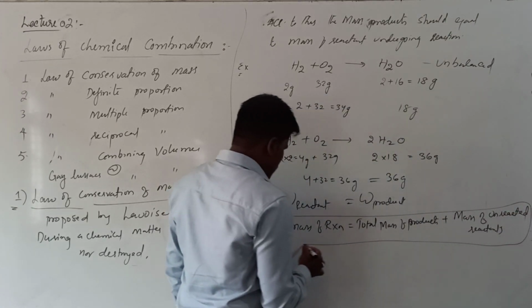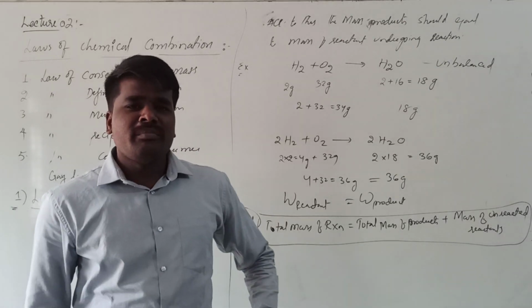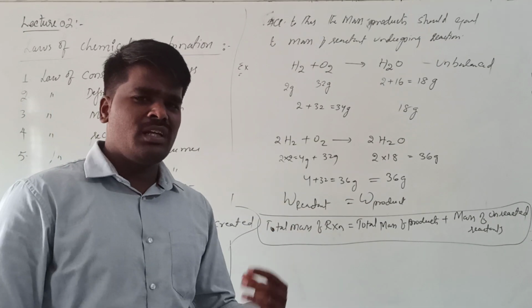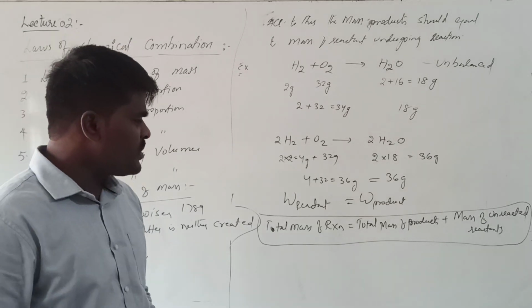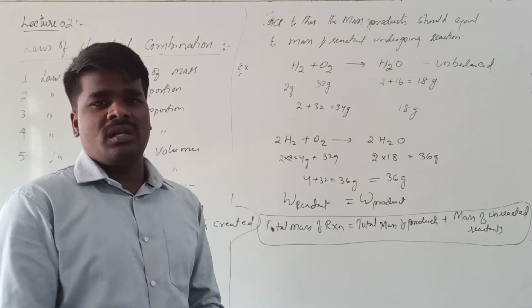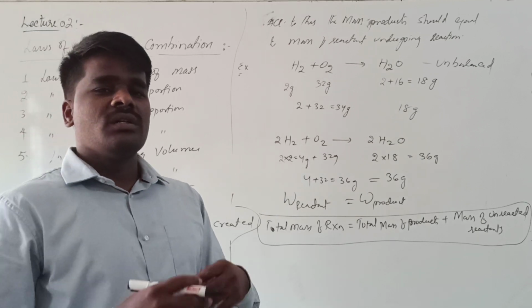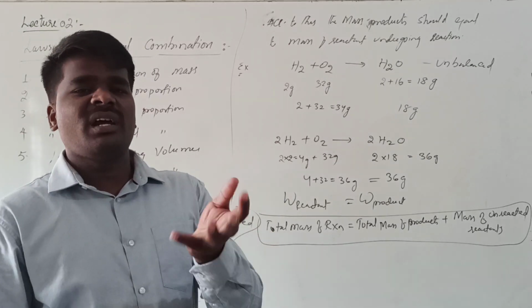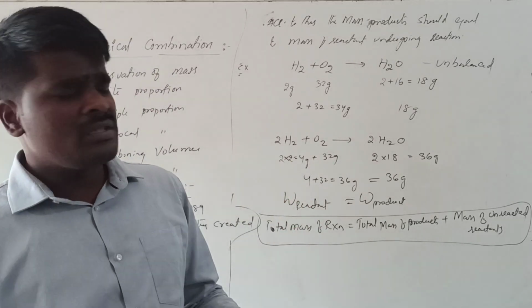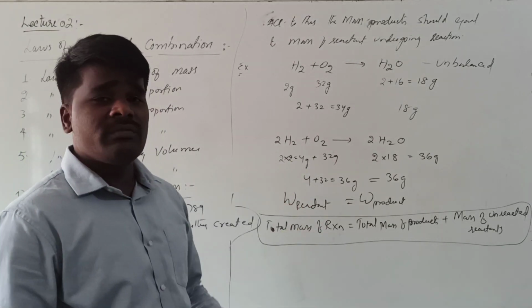Sometimes the total amount of reactant may not undergo chemical reaction. Okay, this you will understand when we discuss the limiting reagent. There it says that some of the reactant may be in excess, some of the reactant may be in less quantity. In that case, what happens? The complete amount of the reactant will not participate in the reaction. So the product formed will generally not be completely equal to the mass of